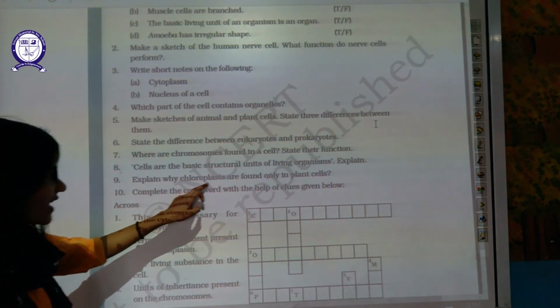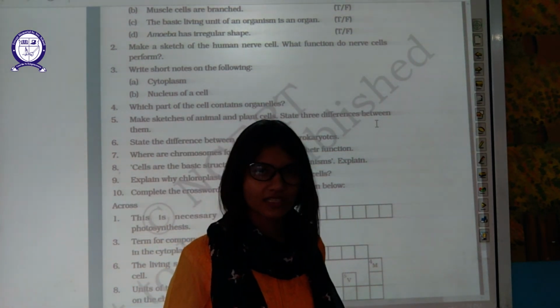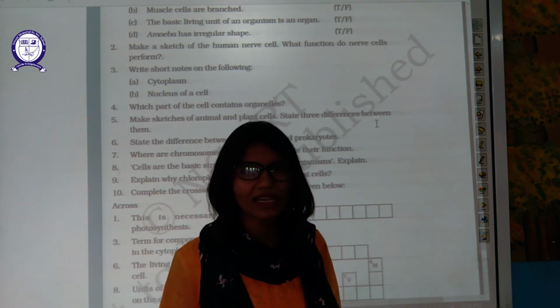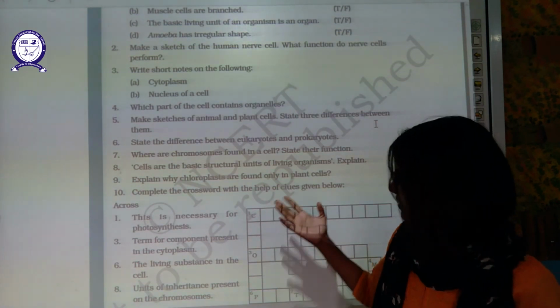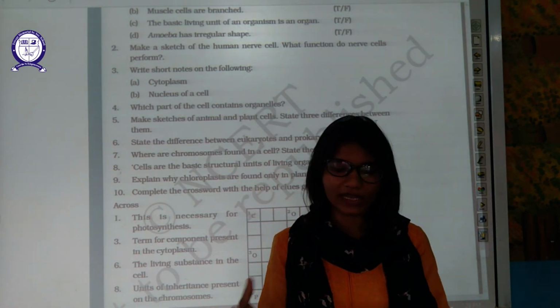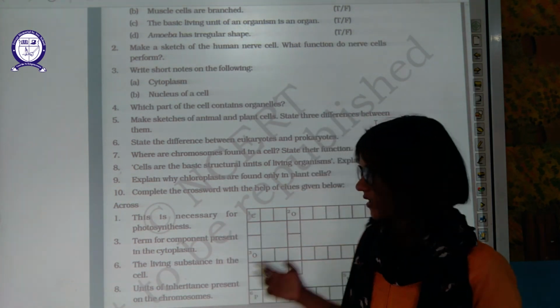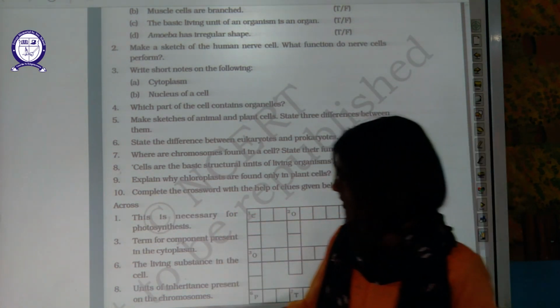Explain why chloroplasts are found only in plant cells. Because plant cells have to carry out photosynthesis. To carry out photosynthesis they need to capture sunlight. To capture the sunlight they need a structure. That structure is chlorophyll. And to contain the chlorophyll we need a utensil. That utensil is plastid. So you can do this question by yourself.